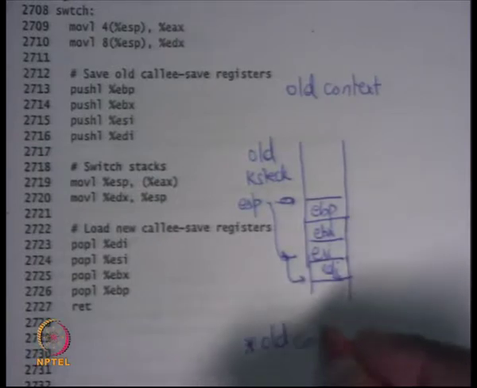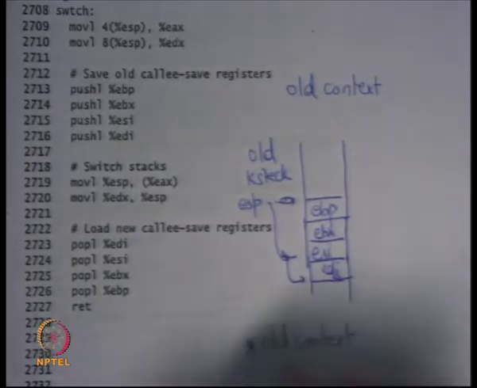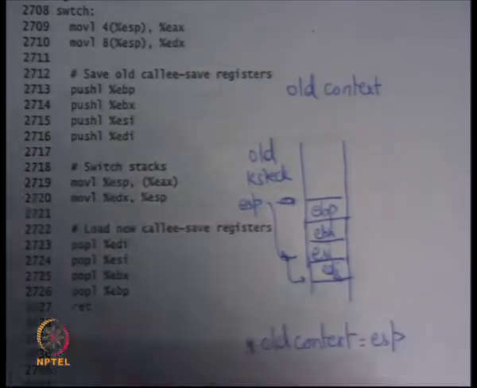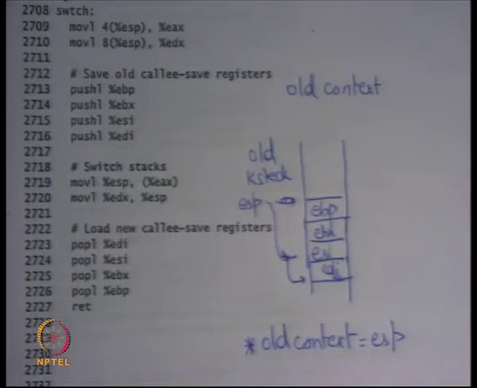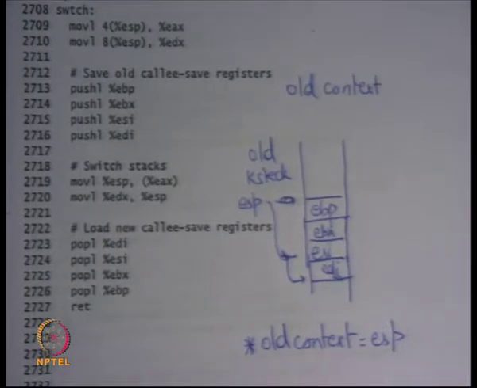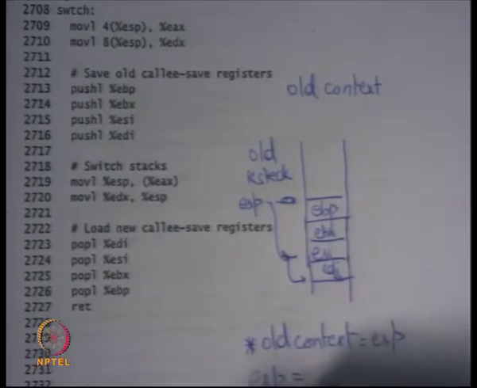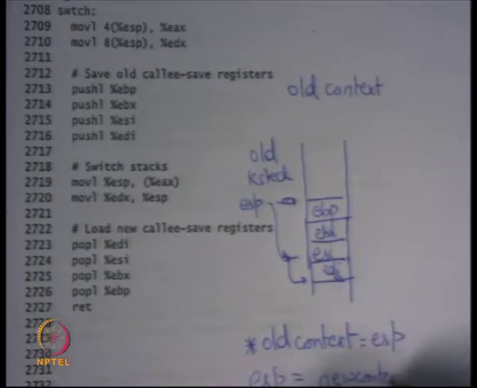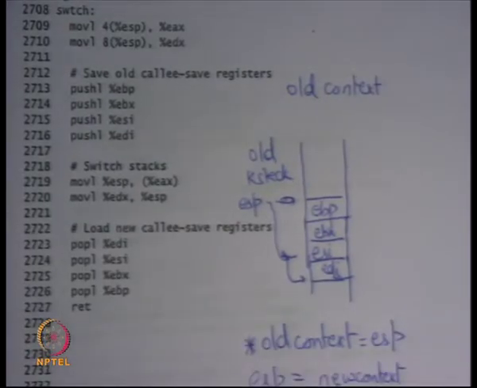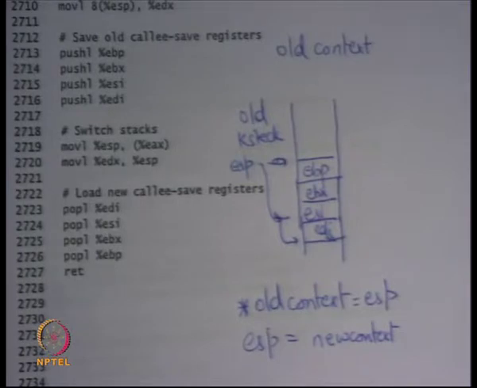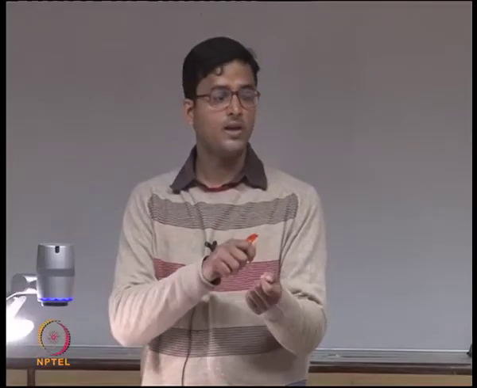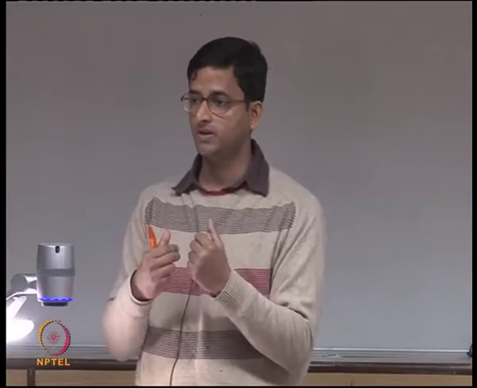You say star old context is equal to ESP. So you save the value of the current ESP into old context, and then you say ESP is equal to new context. So that's the switching taking place. You save the current value of ESP into a pointer called old context, and you load ESP from the new context.